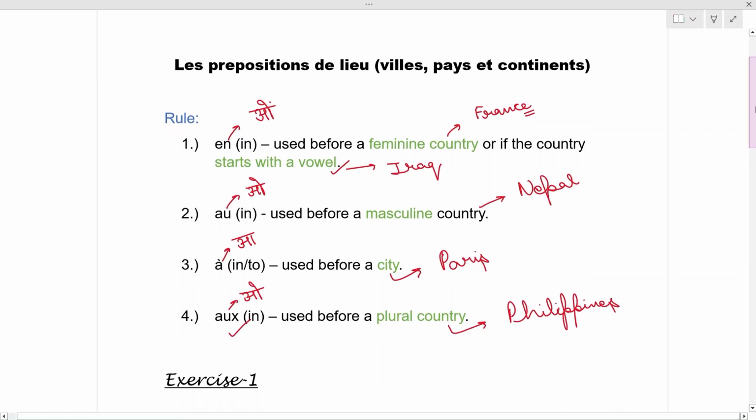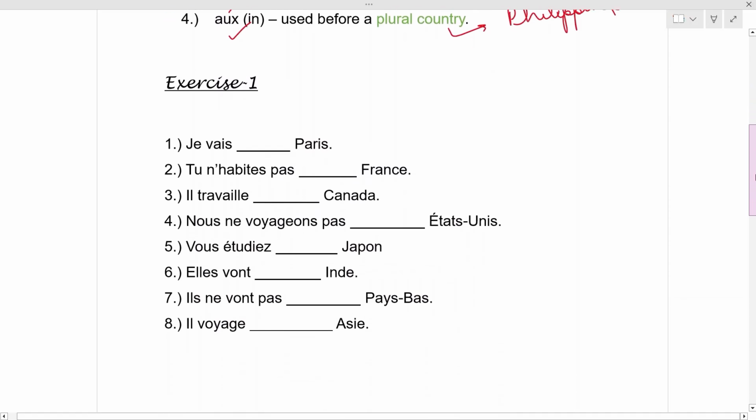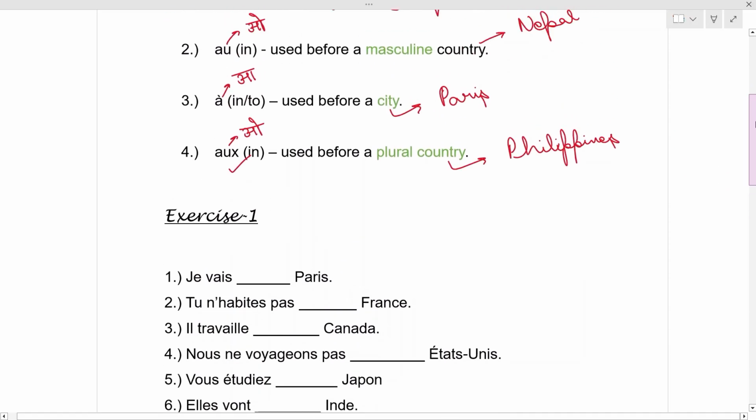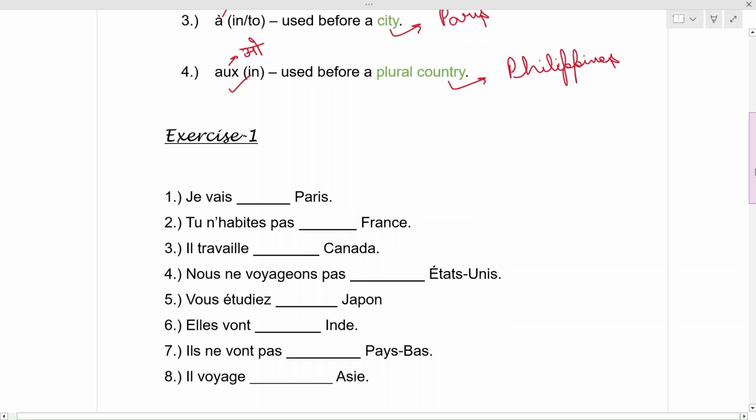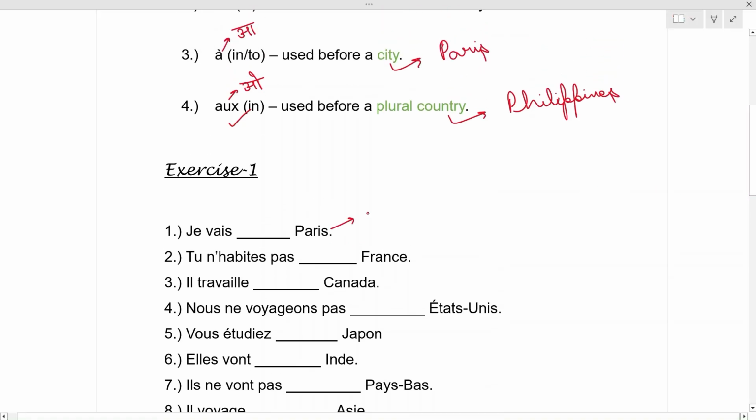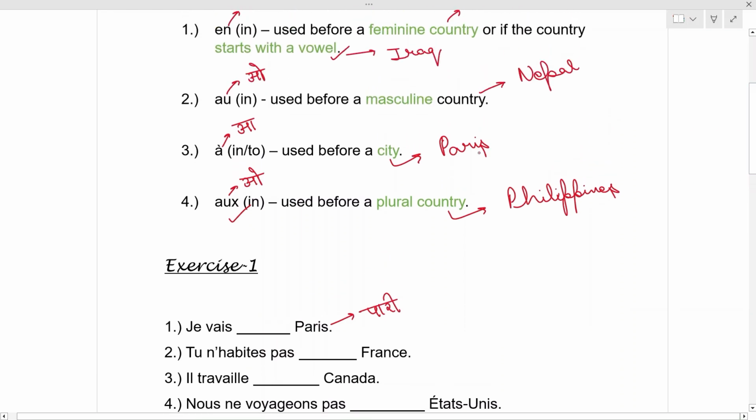Now we are going to do some exercise and we will use these particular prepositions over here in this fill in the blanks. Je vais Paris. Paris is a city. The pronunciation is Paris. So with city we use the preposition a. Je vais à Paris. I am going to Paris.